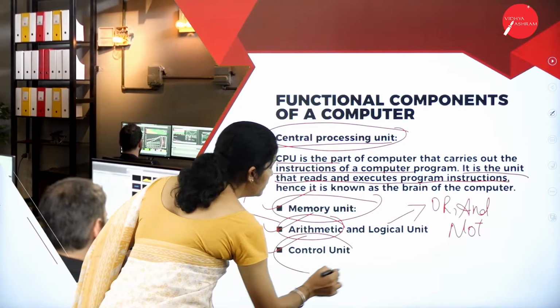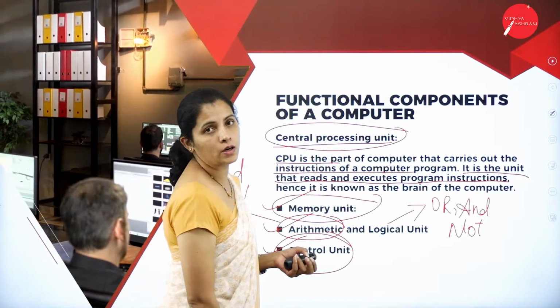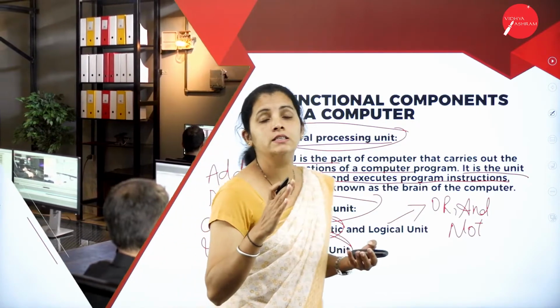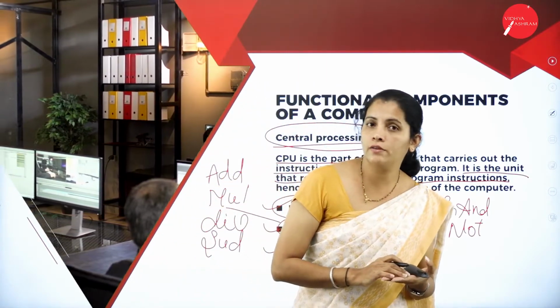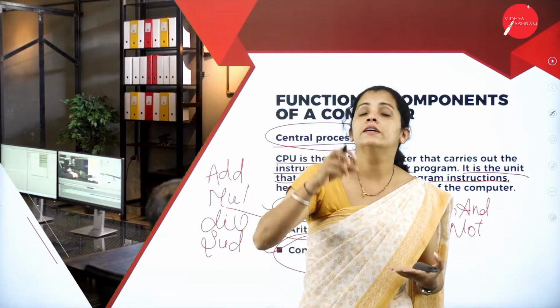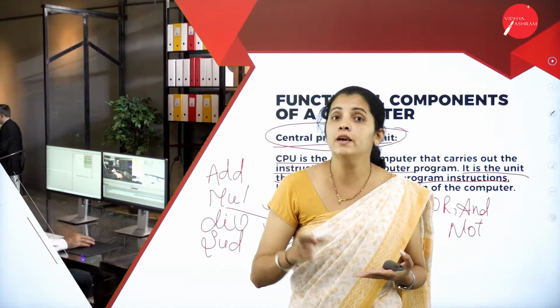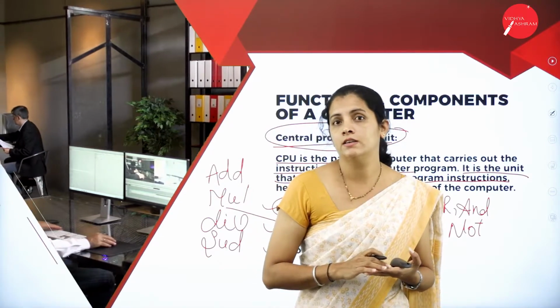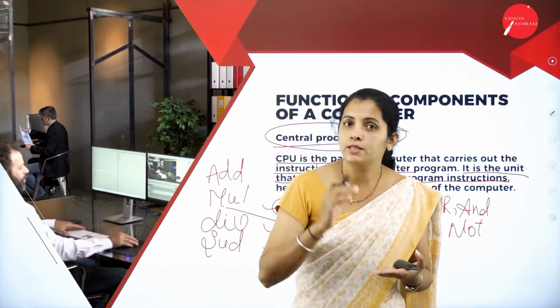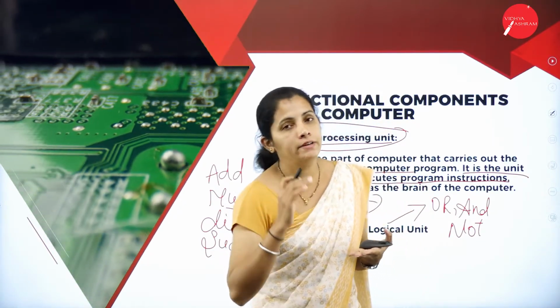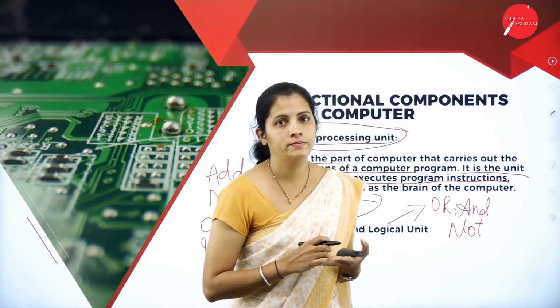At the end we are going to have the control unit. The control unit is also called the nerve system. That means the control unit is responsible for controlling and managing the overall activities of the components.